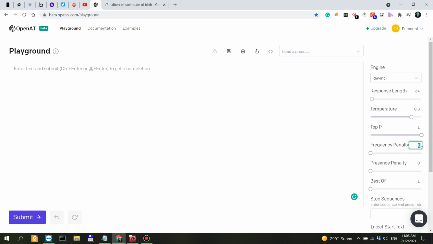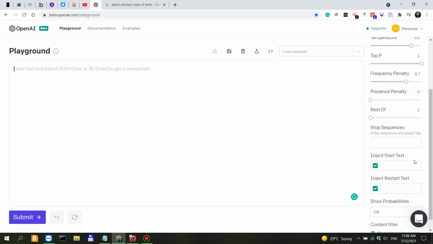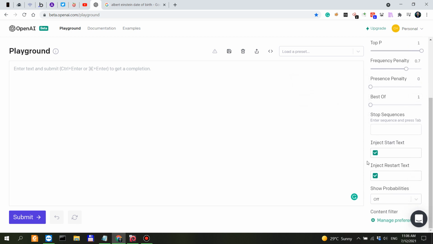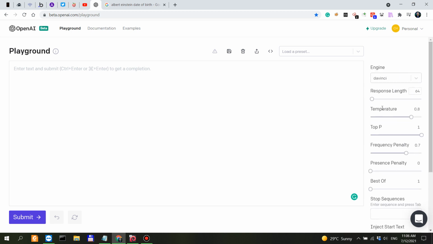I would put the frequency penalty to, let's say, 0.7. I usually set a higher frequency penalty, regardless of the type of completion that I'm doing. I leave the presence penalty, best of, and stop sequences as they are, unless I want to have some sort of back and forth interaction between user input and the engine.